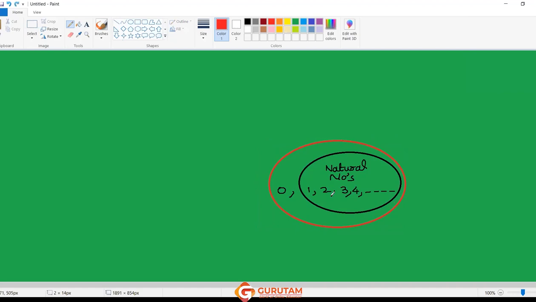Right now, you see this red part. This red part includes the green part also. Correct. Now, if I write the negatives of the natural numbers, -1, -2, -3, -4, and so on, what is this new collection? What is its name? Integers. Yes, it is a collection of integers.